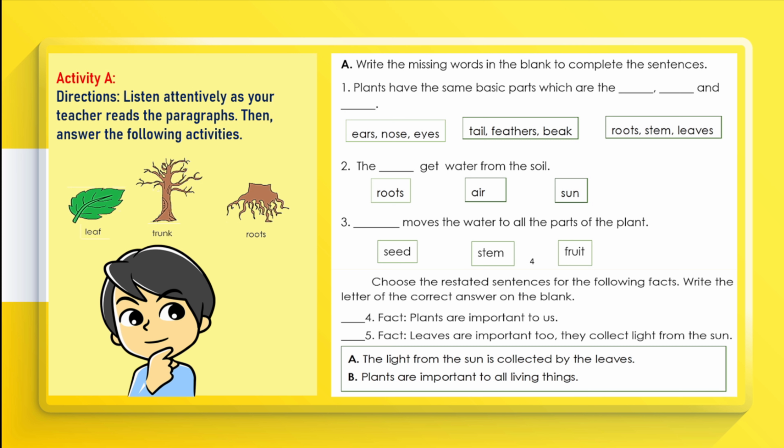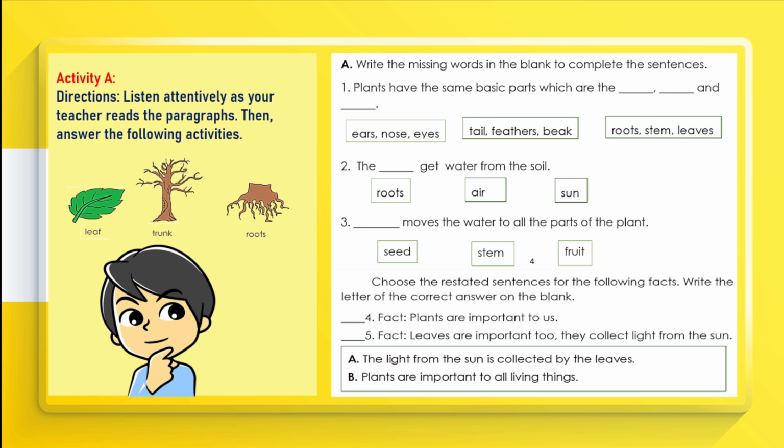Ears, nose, eyes, tail, feathers, beak. Roots, stem, leaves. 2. The blank get water from the soil. Roots, air, sun. 3. Blank moves the water to all the parts of the plant. Seed, stem, fruit.